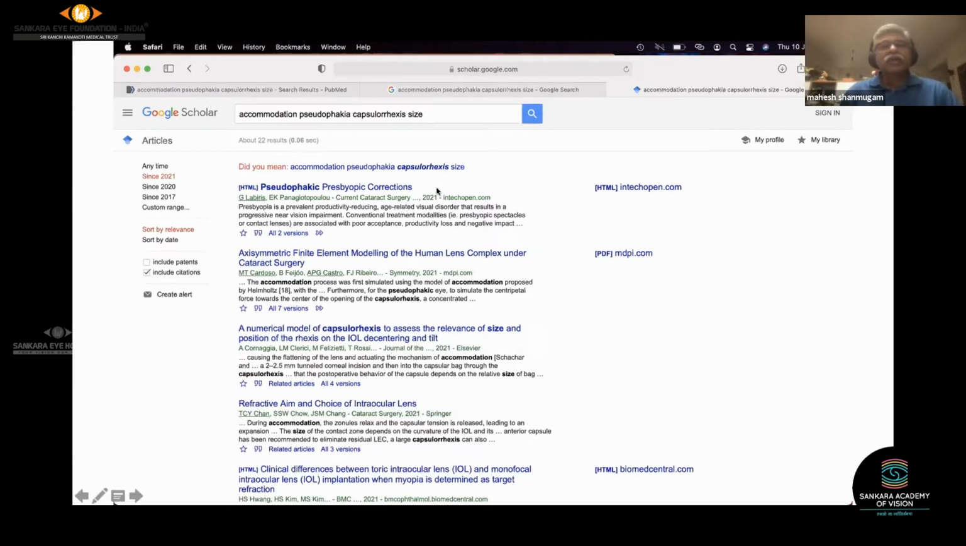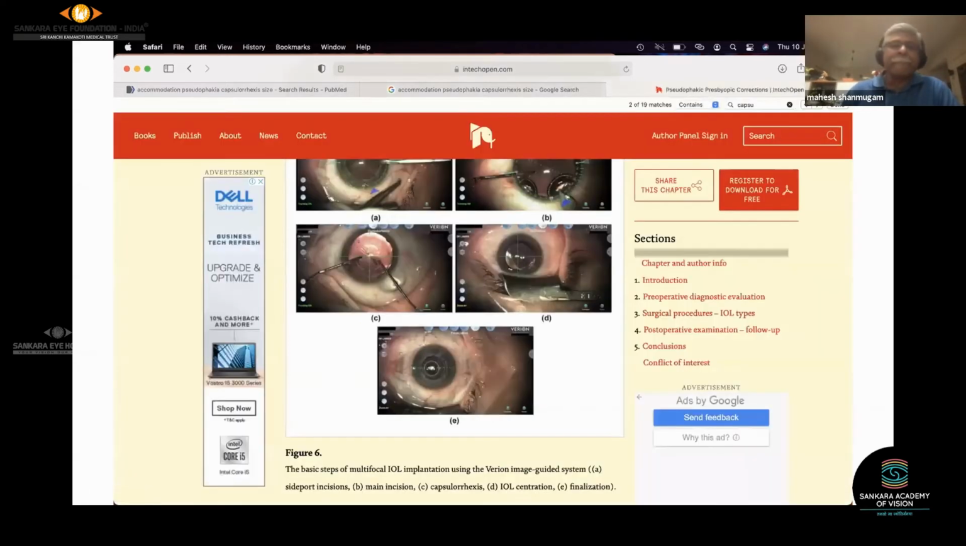Here, once again, it says 2021, pseudophakic presbyopic corrections. So there are articles which are probably related to it. And there are many articles on how the IOL accommodates, and how accommodative IOLs work within the bag and the capsular exercise. All this will give a clue as to how my research on the accommodative nature of a regular fixed IOL within a bag is going to go. So these will give me ways of how to take my paper forward.